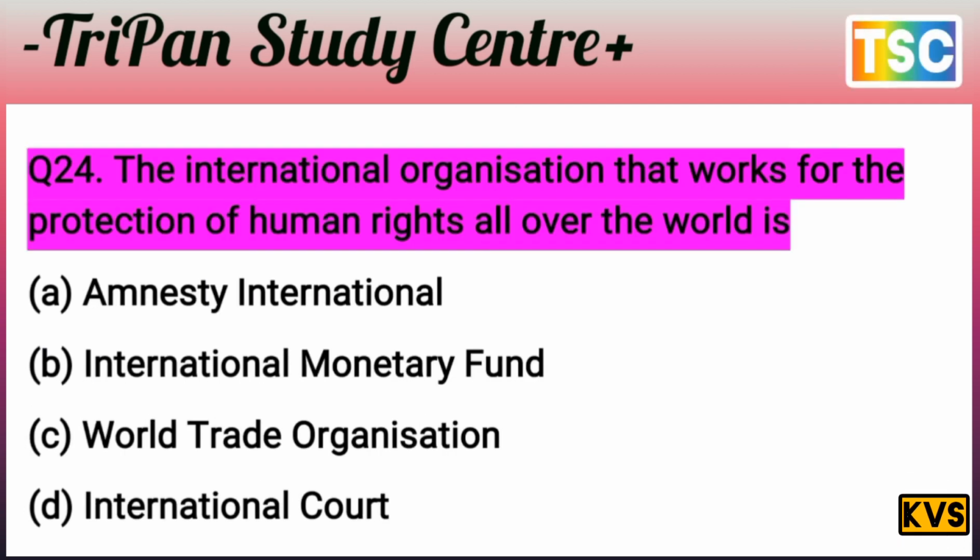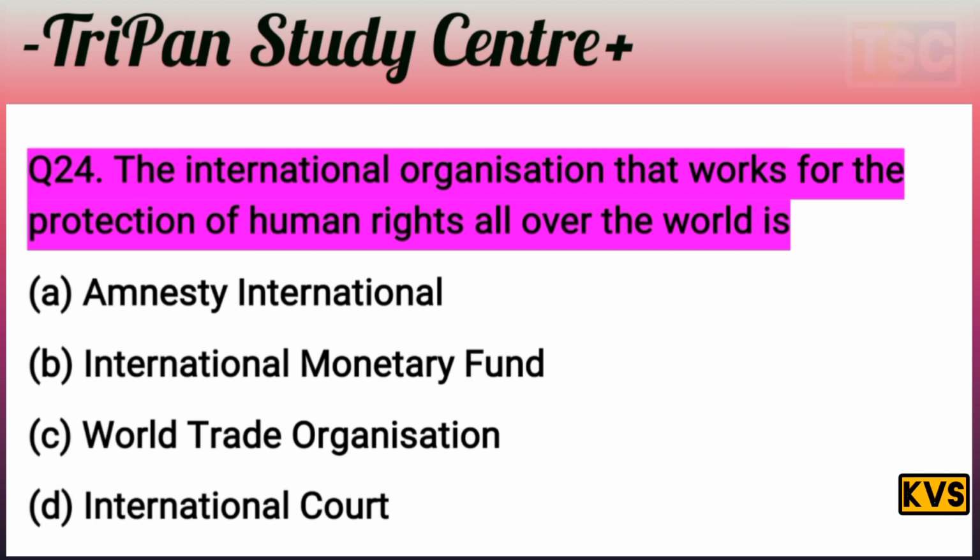The next question is on your screen. The question is clear here. The international organization that works for the protection of human rights all over the world is: A. Amnesty International, B. International Monetary Fund, C. World Trade Organization, or D. International Court. The question and answer are most important here. You choose first of all. I give you a few seconds. You must have a thought of your answer.